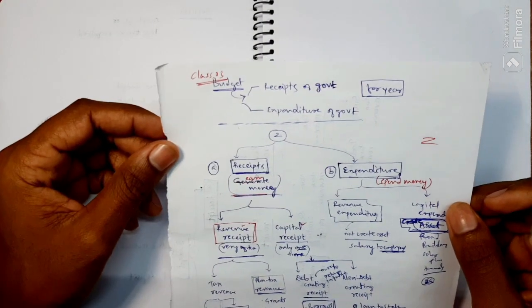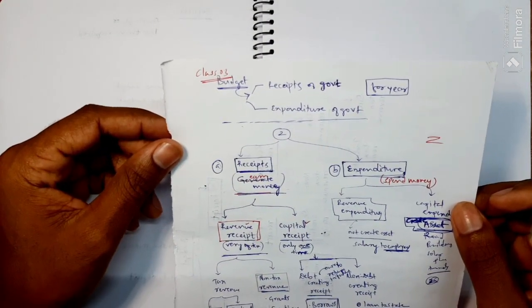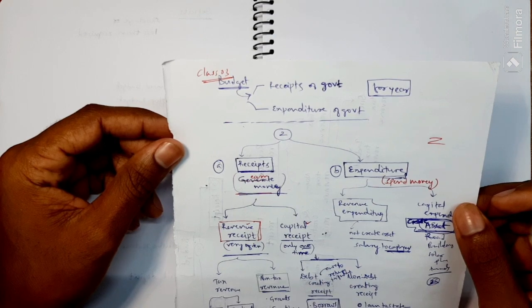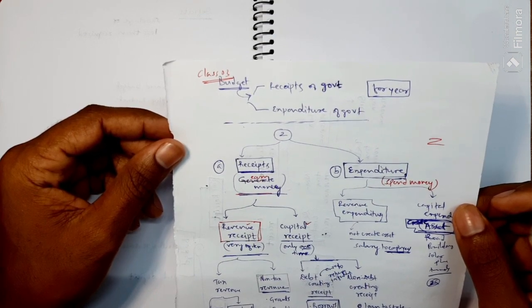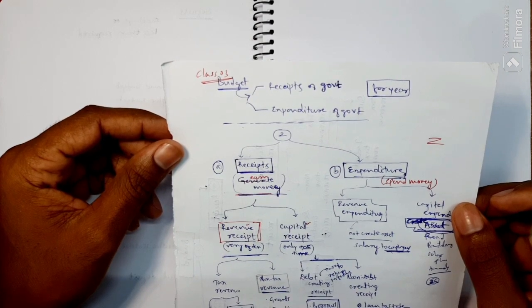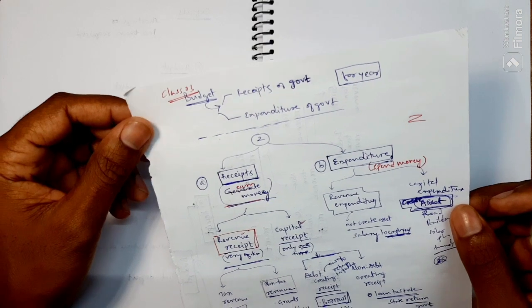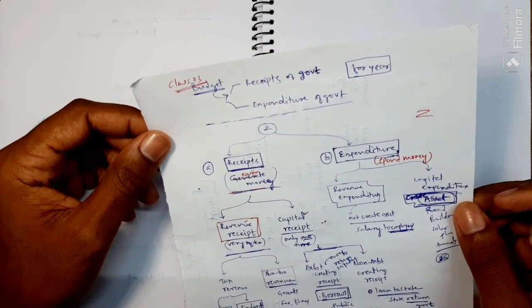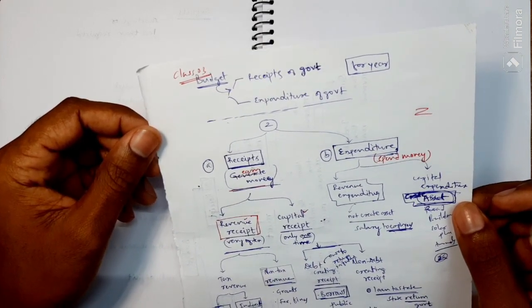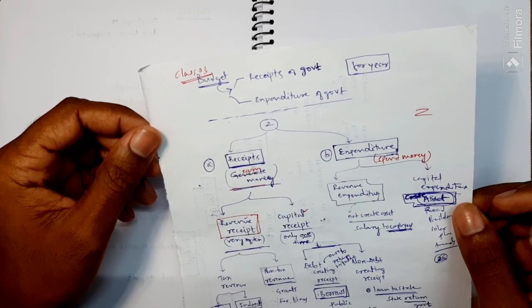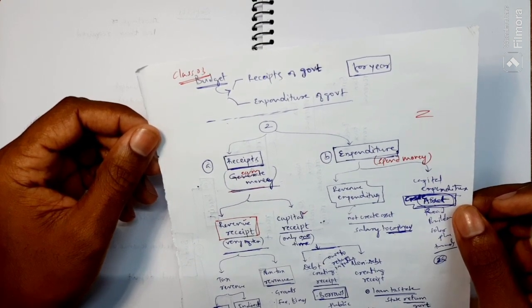Hi, welcome all. This is the third class for the budget. I already made two videos on budget. The first class is about what is budget, the meaning of budget, and the second class is about tax. What is tax? What are direct tax? What is indirect tax? Types of tax. I did in the last two classes.